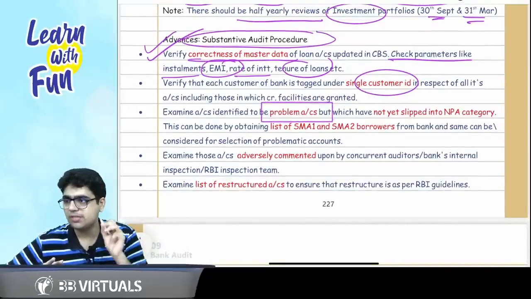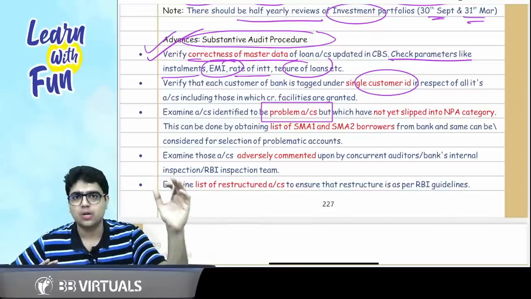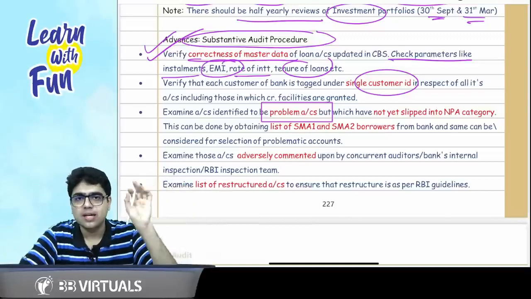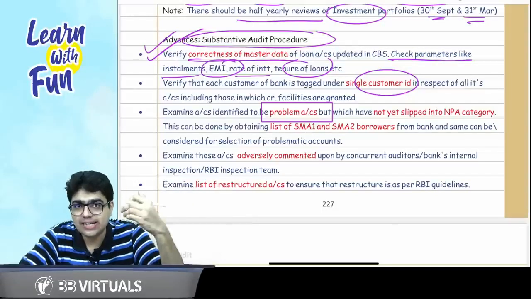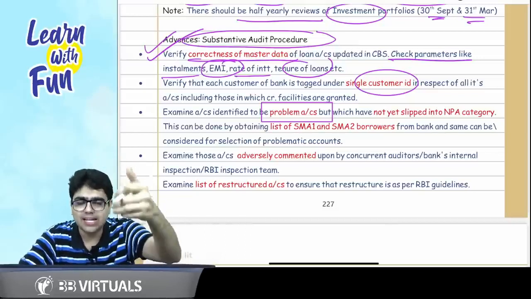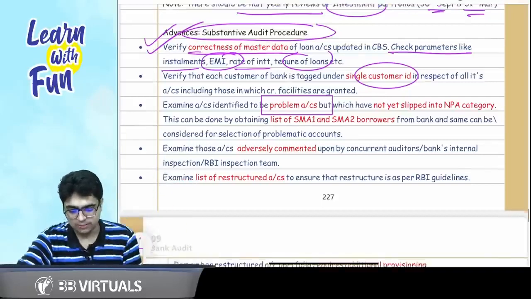Now as an auditor, I am more concerned with the problem accounts, and these are the SMA1, SMA2, that is the special mention accounts. So these are the triggering points for the bank. Sir, what are these accounts? These are the accounts which have not yet slipped into the NPA category, but they can anytime slip into the NPA category. So identify these problem accounts.